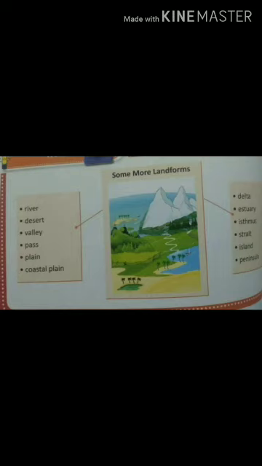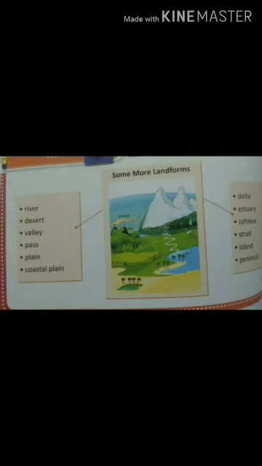Delta. A delta is where a river branches out into tiny streams called distributaries and deposits all the silt and sediment that it carries before it meets the sea. Estuaries. When a river directly meets a sea or an ocean without branching out into distributaries, it forms an estuary.